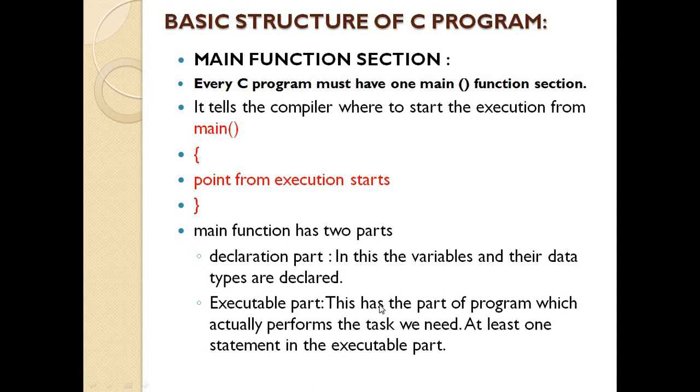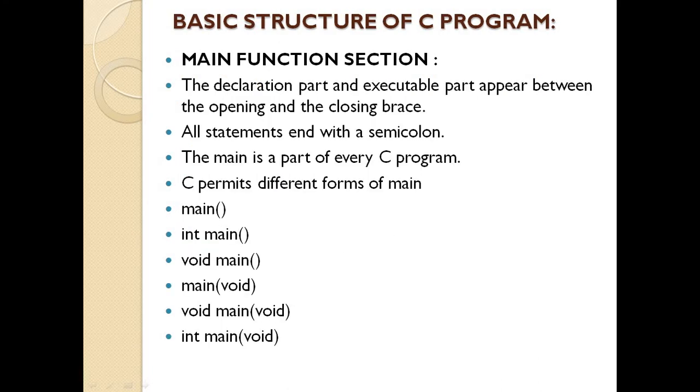C is equal to A plus B. That expression we write in the executable part, so that we can perform the actual task, the addition of two numbers. So we write the expression in the executable part, and take a label for storing the value in the declaration part. These are two important parts of the main section.